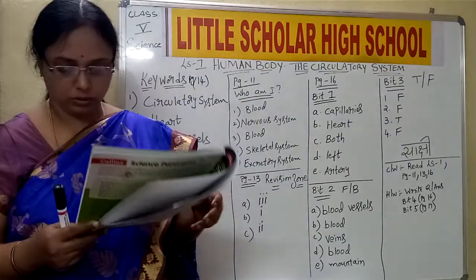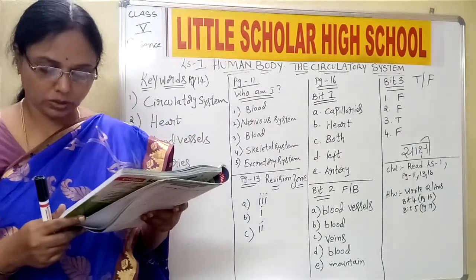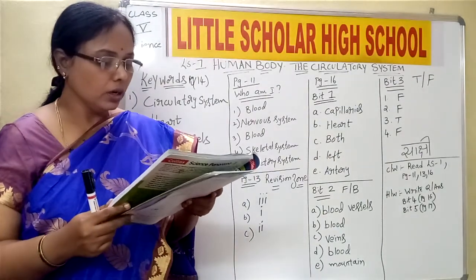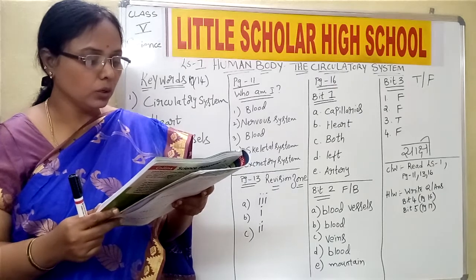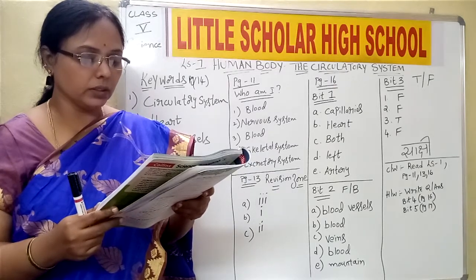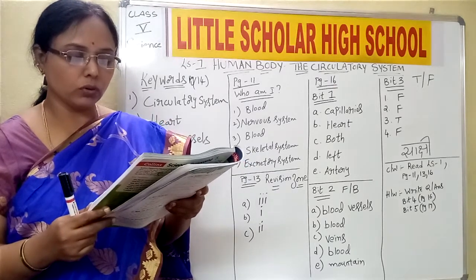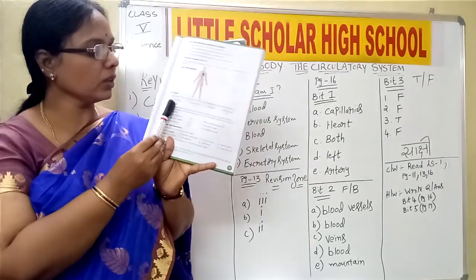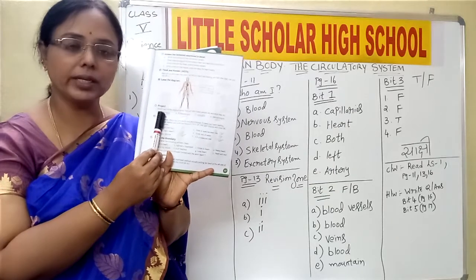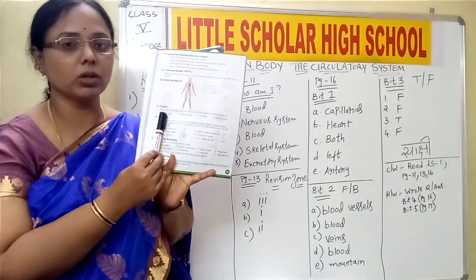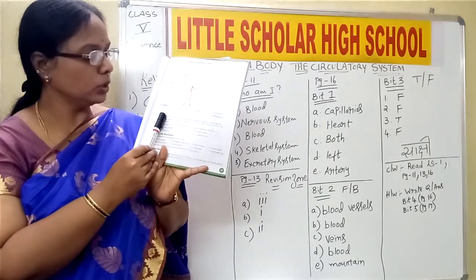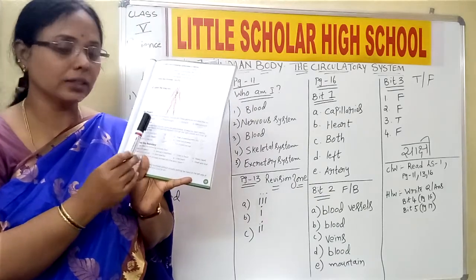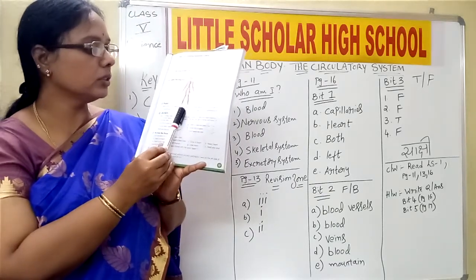Then project is there on page number 17, children. That is the 8th one, you see. Who's who of the medical world. Find out who these people are and what they do. First one is cardiologist. A cardiologist is a professional doctor related to the heart. Okay, write heart there. Then pulmonologist.